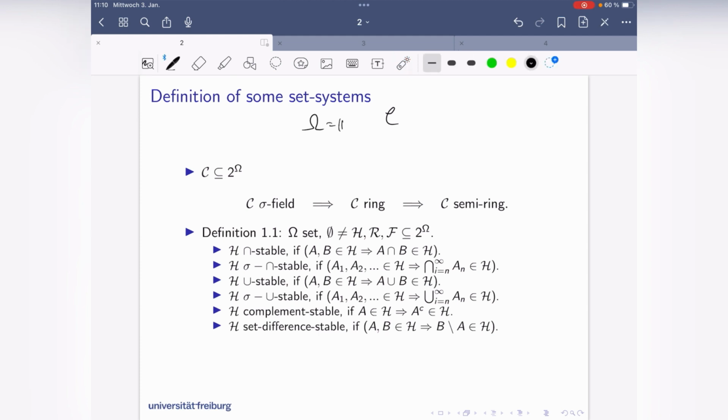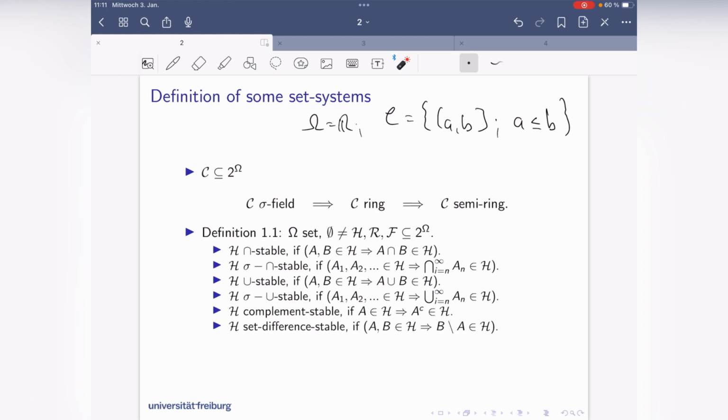And the set system C could be the following: semi-open intervals (a, b], a excluded, b included, with a smaller or equal to b, and both in R. So this here is a set system because it consists of all intervals, and intervals are sets. We will see that this C here is a semiring. It's not a ring, and it's not a sigma field.